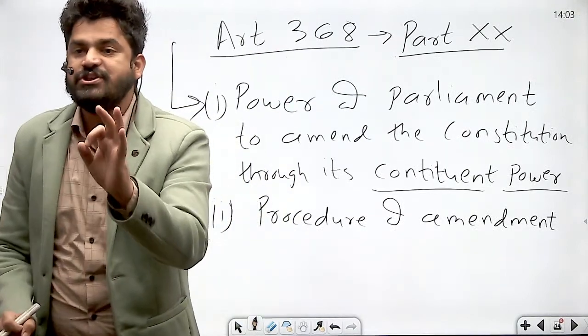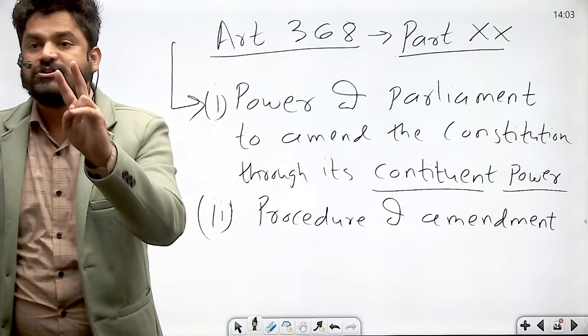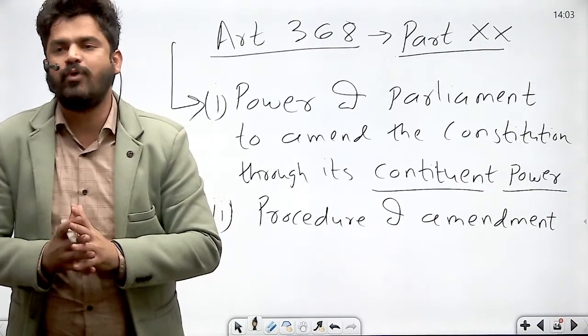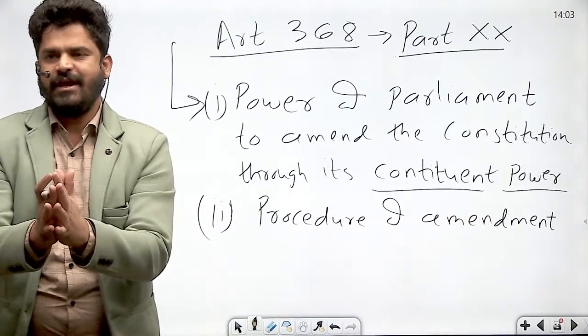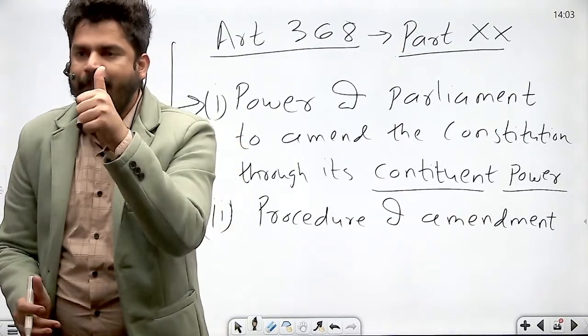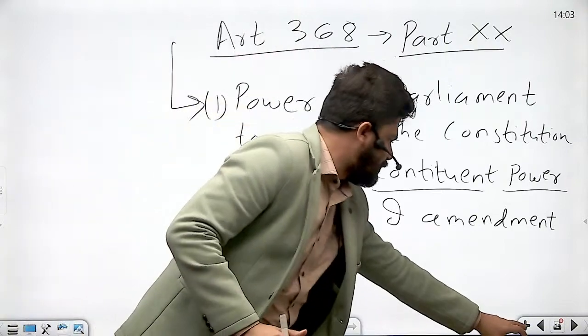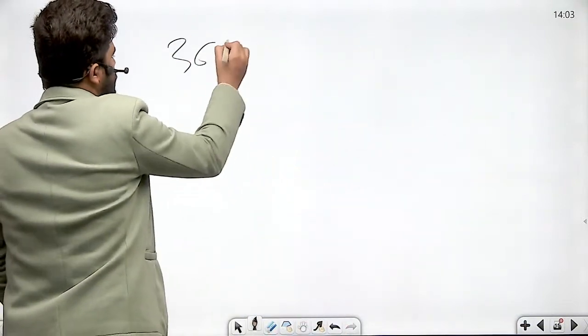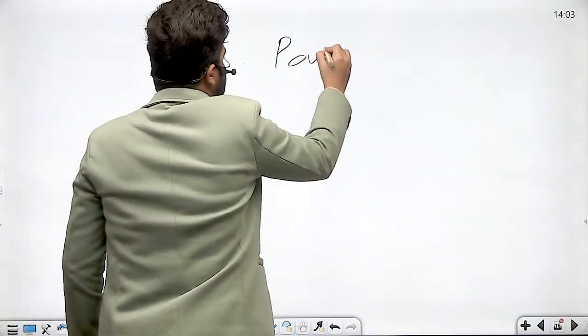So Article 368 talks about two things. It's very important to understand, because while we discuss the basic structure of the Indian Constitution, the title of 368 was different, and later on the title was amended. So that is why it's very important to understand. Article 368 talks about the power of Parliament. What is the title of Article 368 at present? Write down this title. Power of Parliament